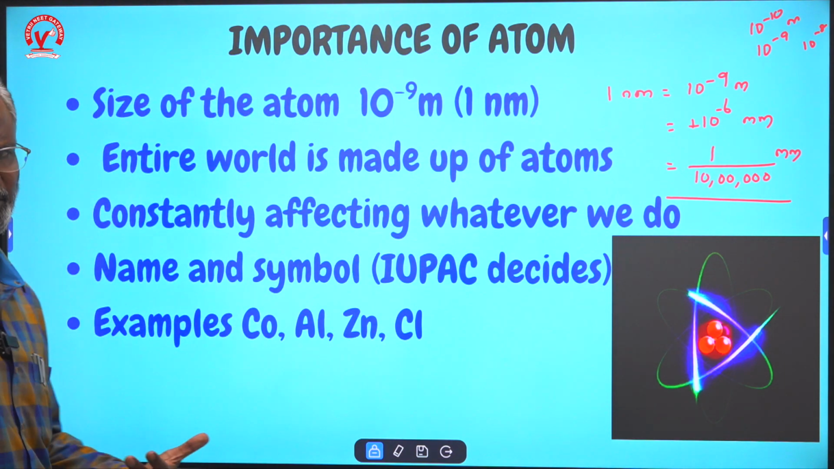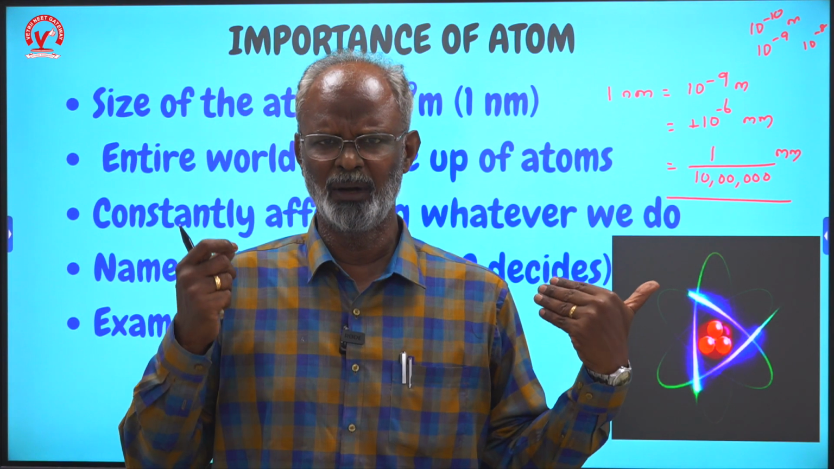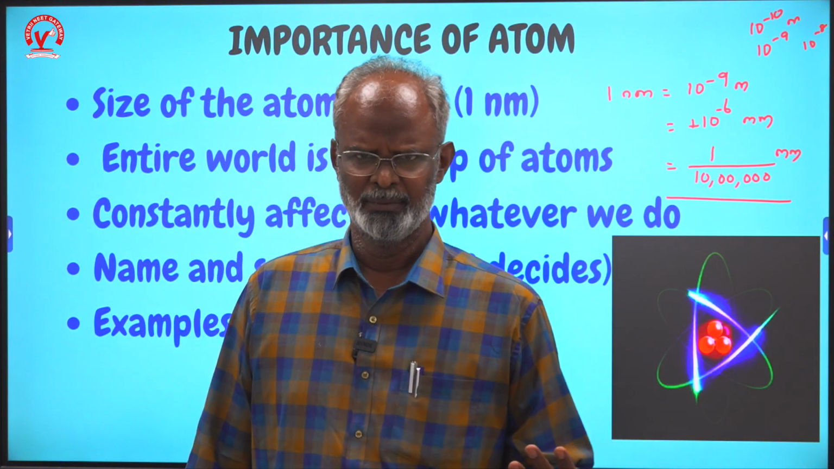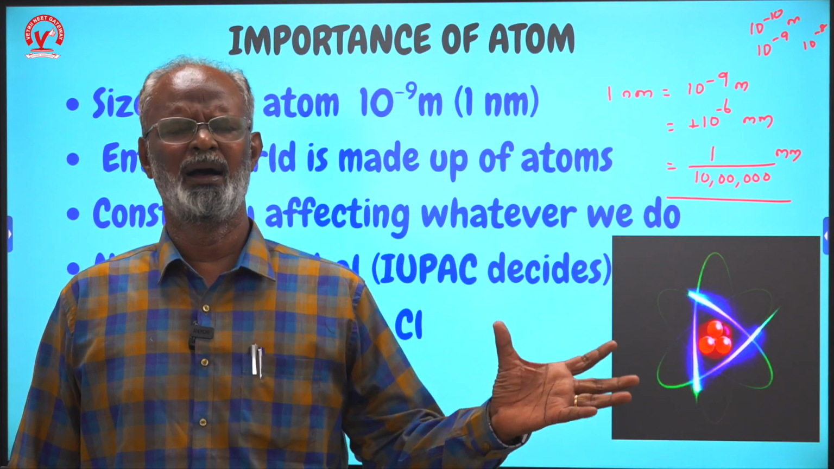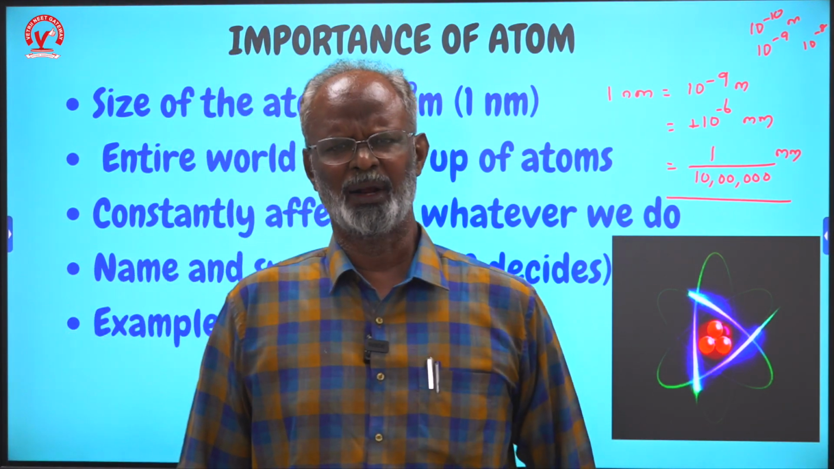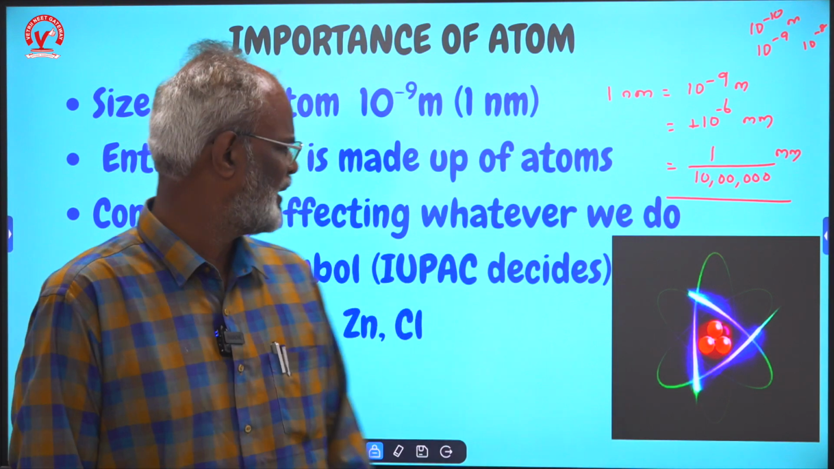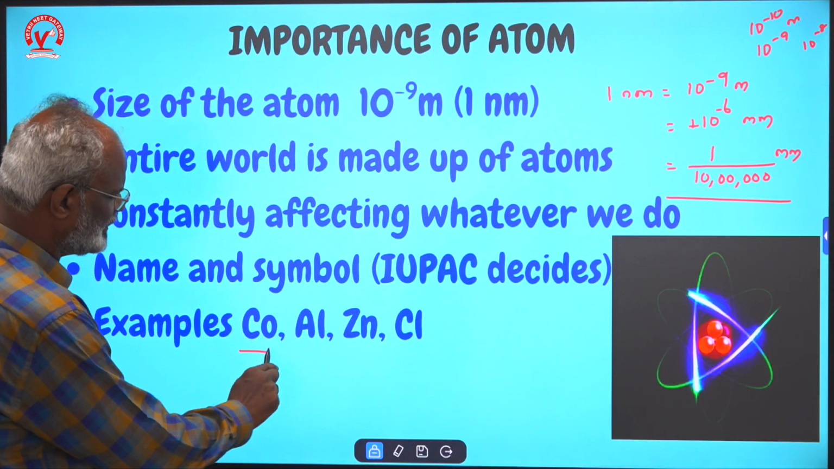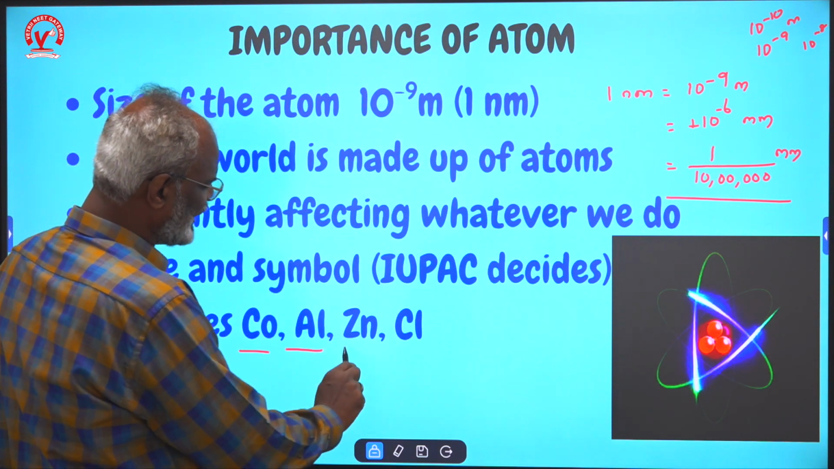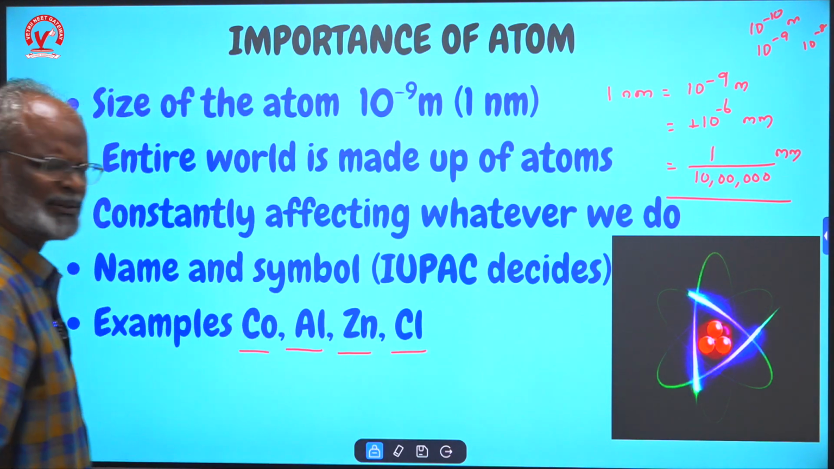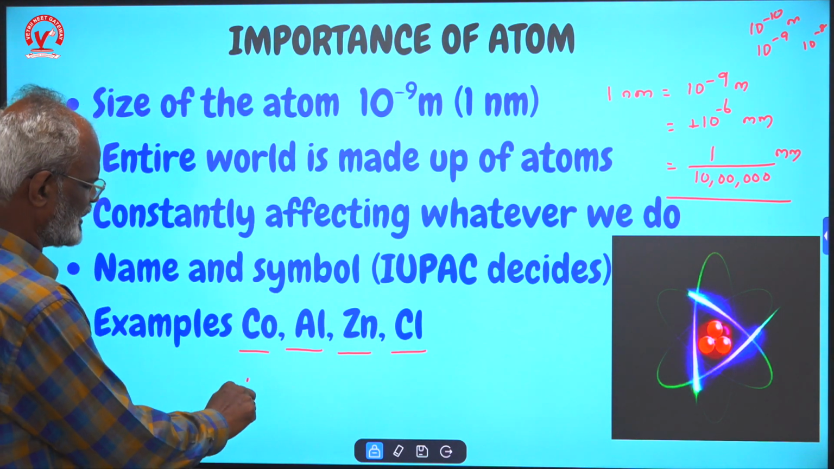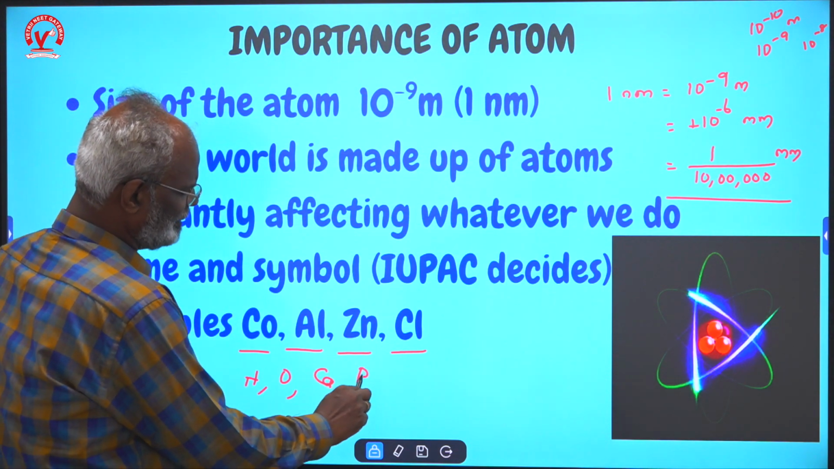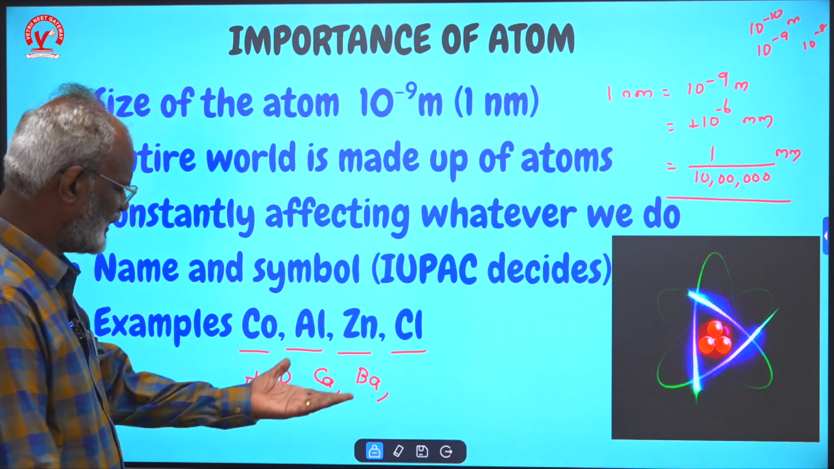Next we are coming to how to call this atom, how to indicate this atom. We have to give a symbol. Initially some empirical, pictorial symbols were given, but now they are given English letters. So Co is cobalt, Al is aluminium, Zn is zinc, Cl is chlorine. You know many symbols like hydrogen H, oxygen O, calcium Ca, barium Ba. We all know this.